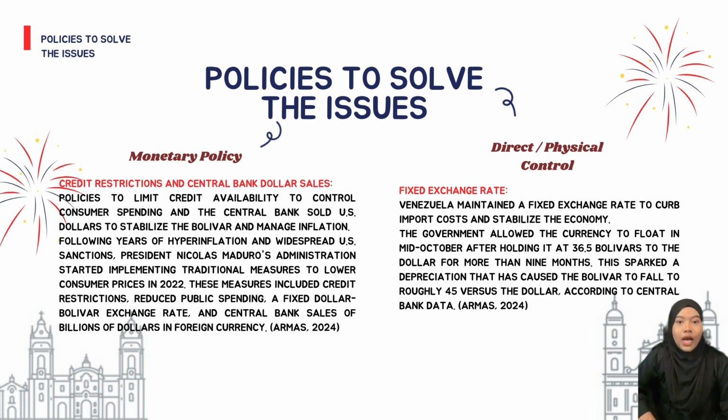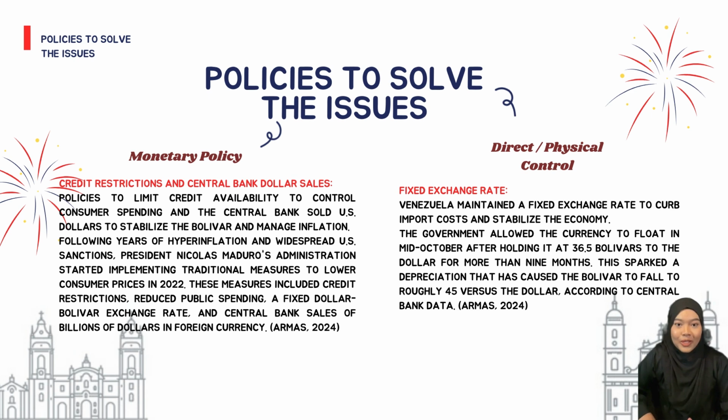Following years of hyperinflation and widespread US sanctions, President Nicolas Maduro's administration started implementing traditional measures to lower consumer prices in 2022. These measures include credit restriction, reduced public spending, a fixed dollar bolivar exchange rate, and central bank sales of billions of dollars in foreign currency.